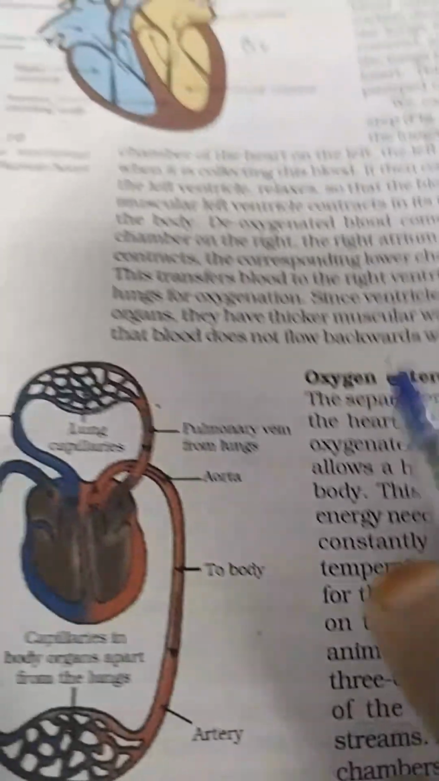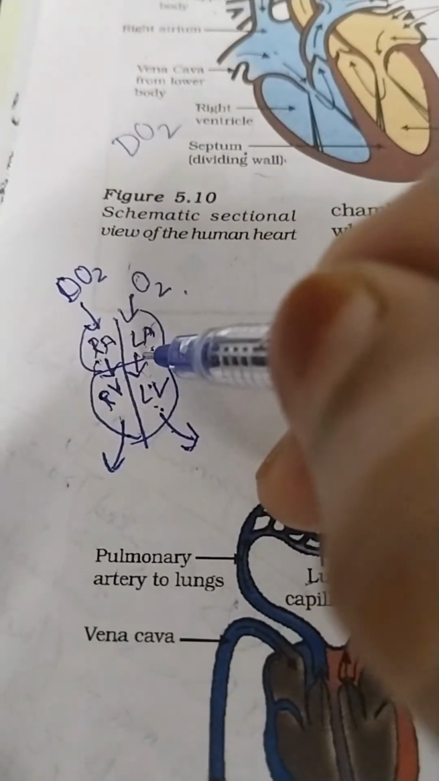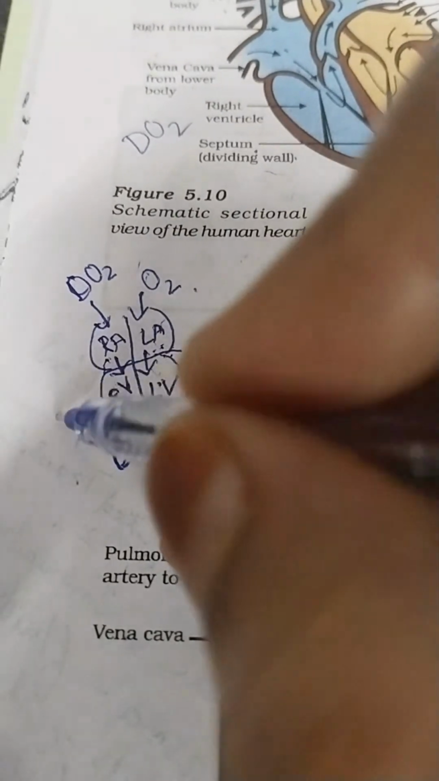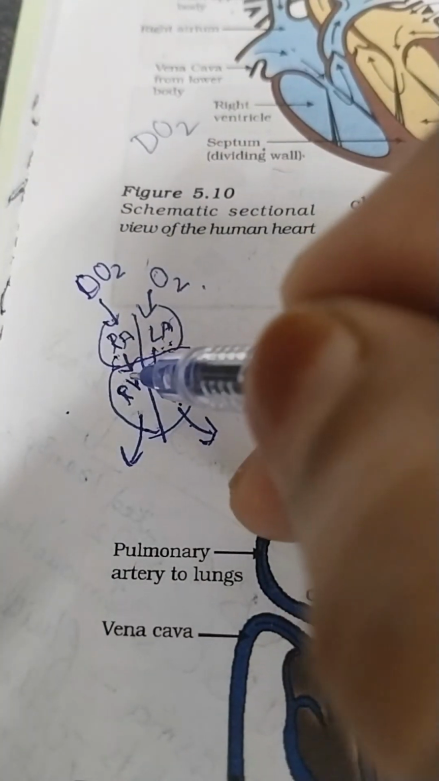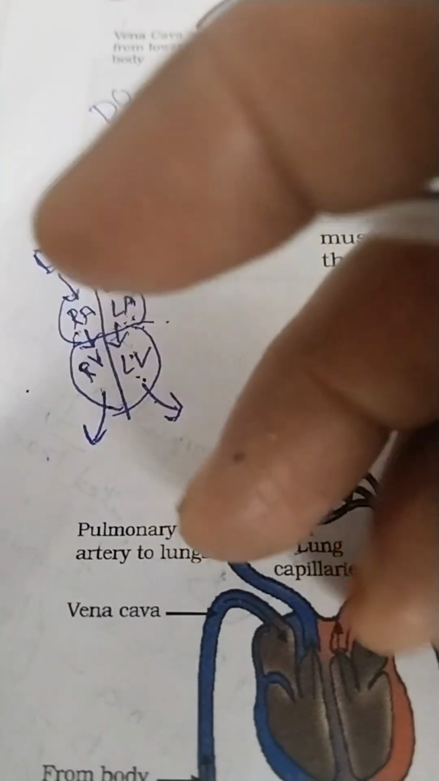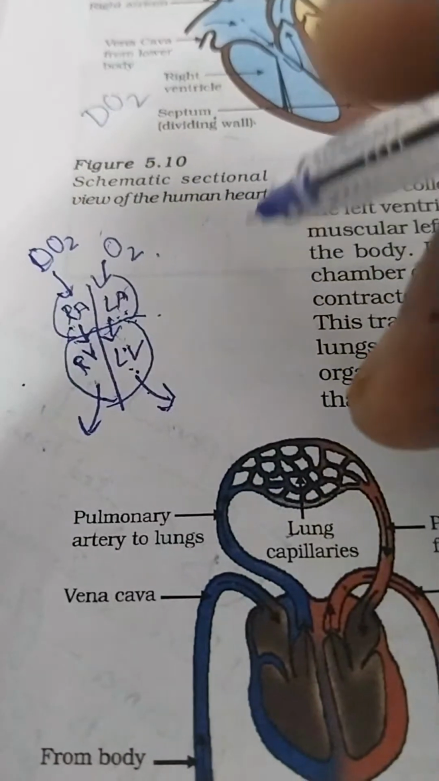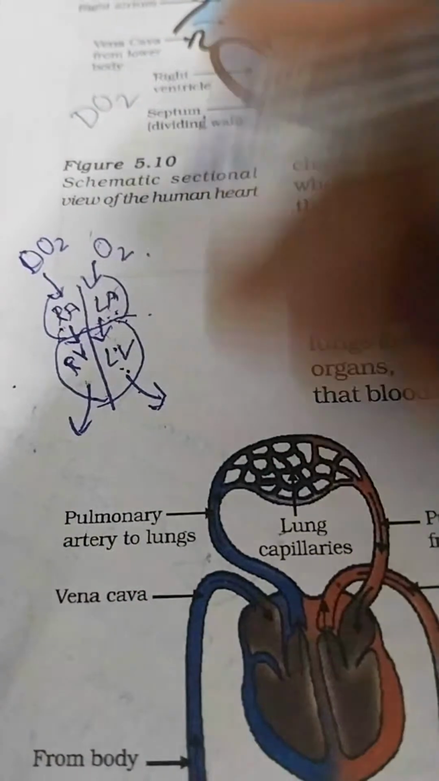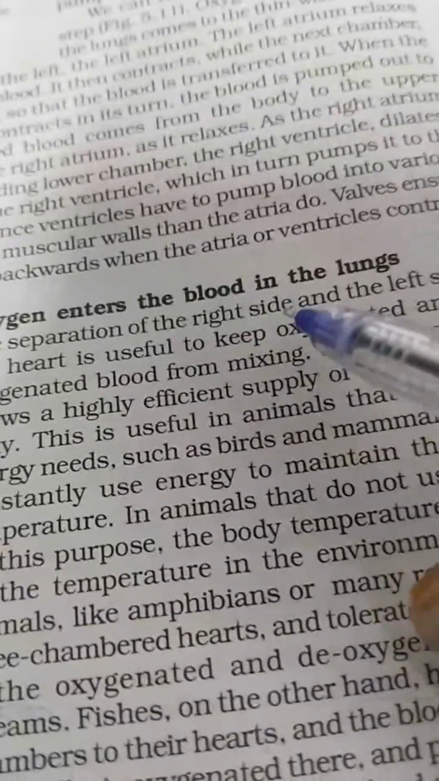See, here we have some of the valves. Here the bicuspid valve is present, here the tricuspid valve is present, and along with both of these, semilunar valves are present. All the four valves make sure that oxygenated and deoxygenated blood should not backflow. Oxygen enters the blood in the lungs.